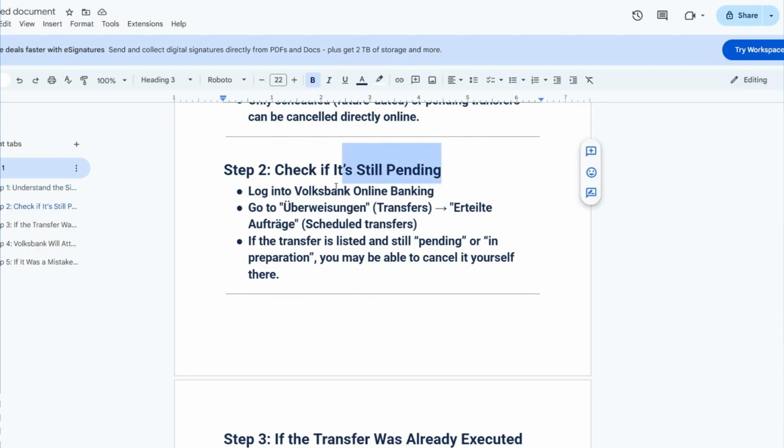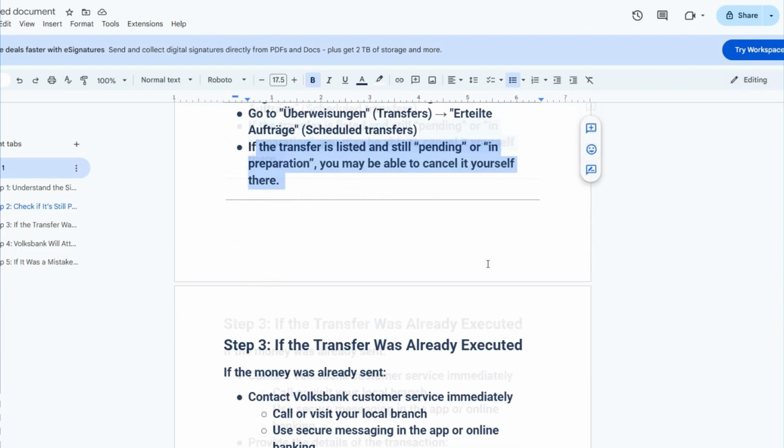Log into Volksbank online banking and go to Transfers, then Scheduled Transfers. If the transfer is listed and still pending or in preparation, you may be able to cancel it yourself there.